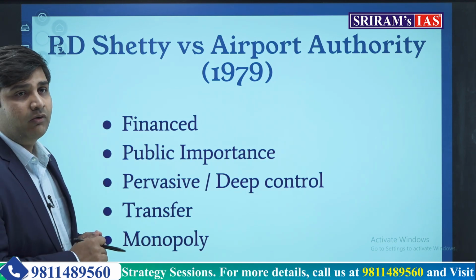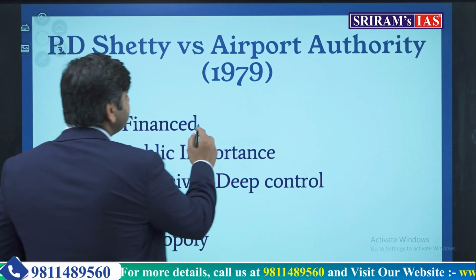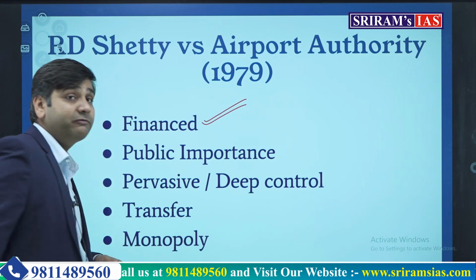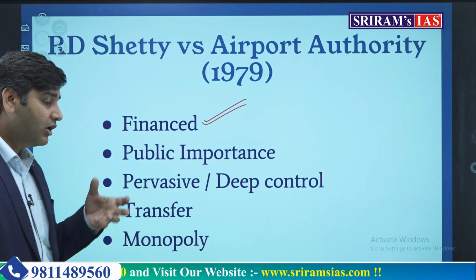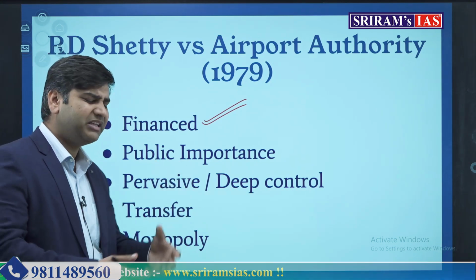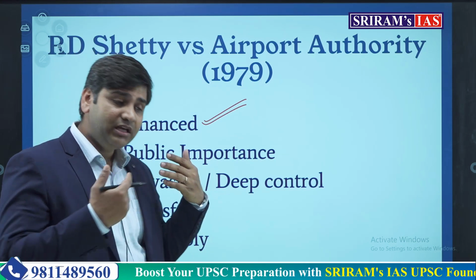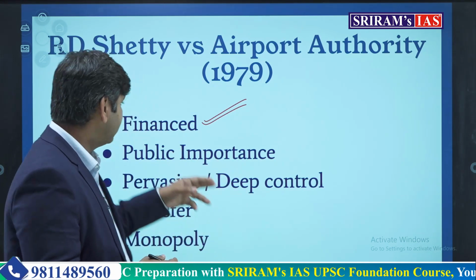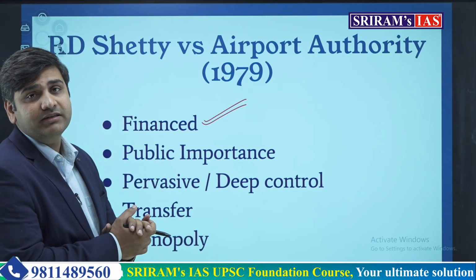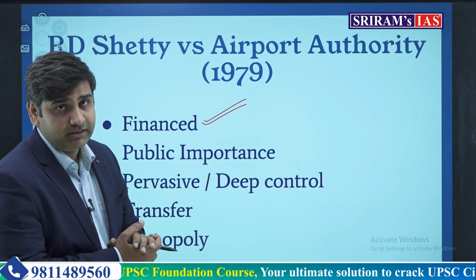authority which is substantially financed by the state will be considered under other authorities.